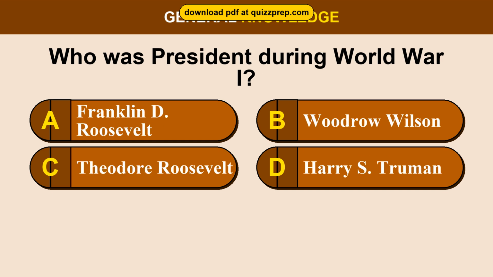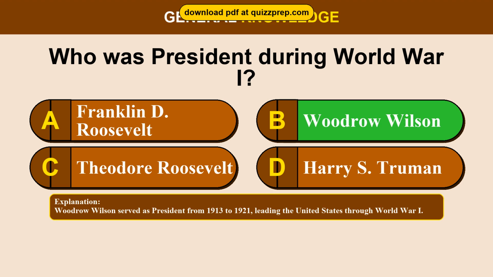Question 75. Who was president during World War I? Option A, Franklin D. Roosevelt. Option B, Woodrow Wilson. Option C, Theodore Roosevelt. Option D, Harry S. Truman. The correct answer is option B, Woodrow Wilson. Woodrow Wilson served as president from 1913 to 1921, leading the United States through World War I.